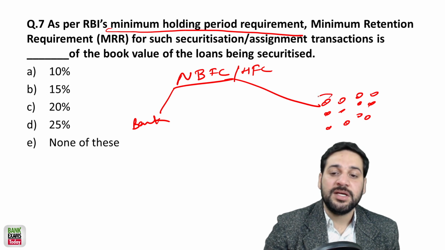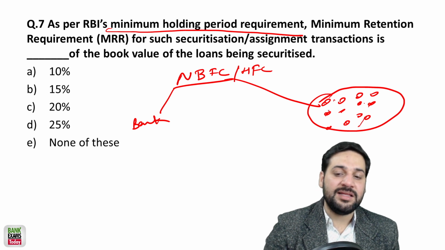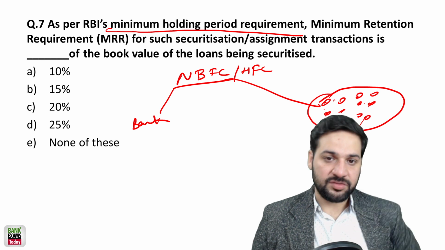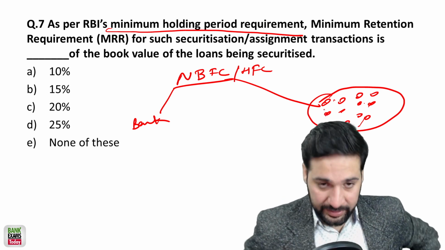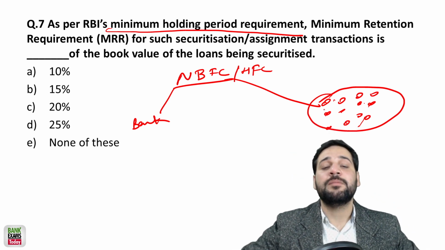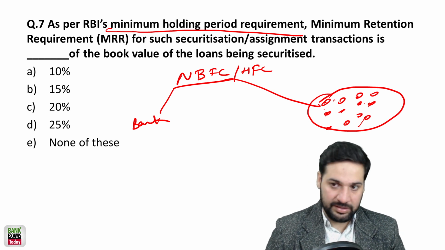So what they do is they pool these loans and sell these loans to third parties, some financial institutions or banks or whatever. That is known as securitization. But RBI has some rules regarding this. They don't want NBFCs to become salesmen, right? They are not sales agencies.